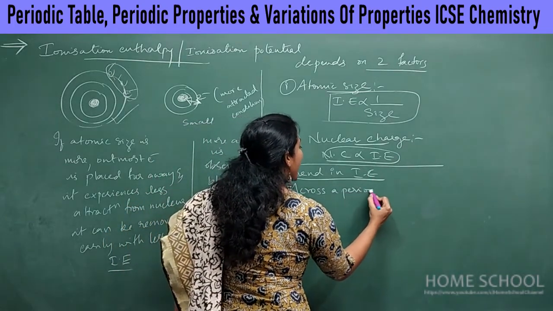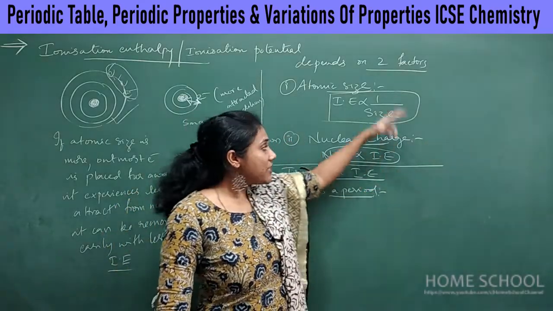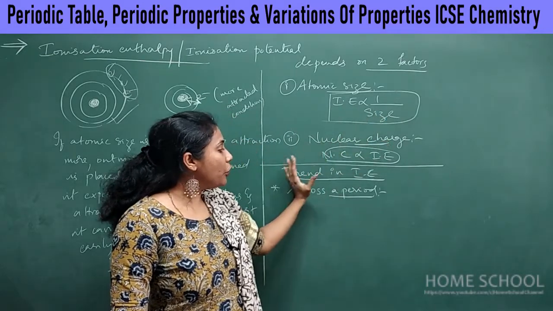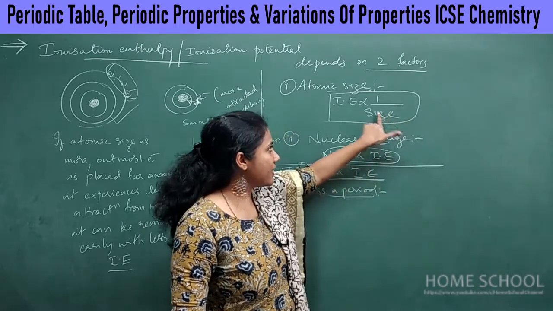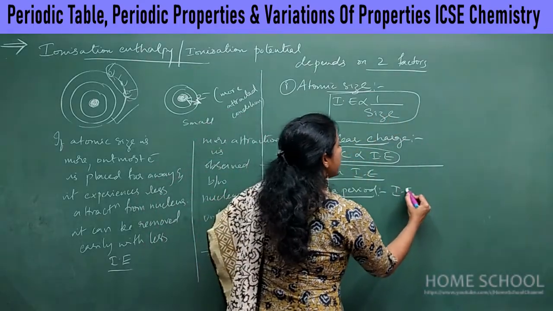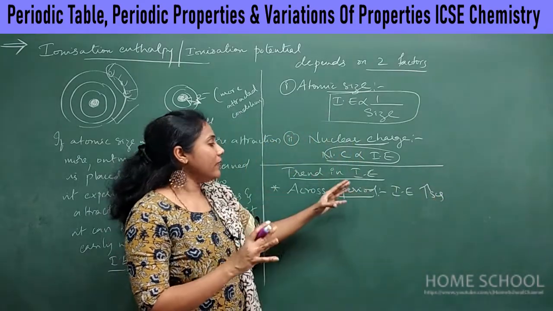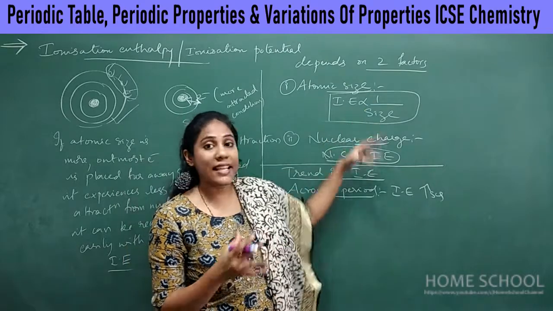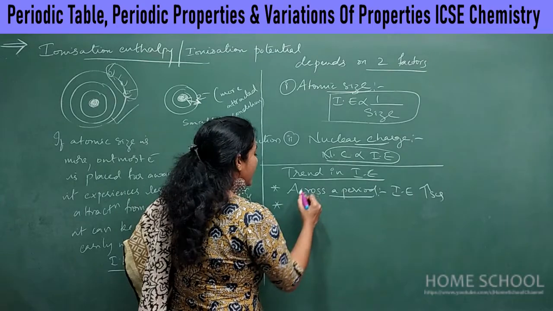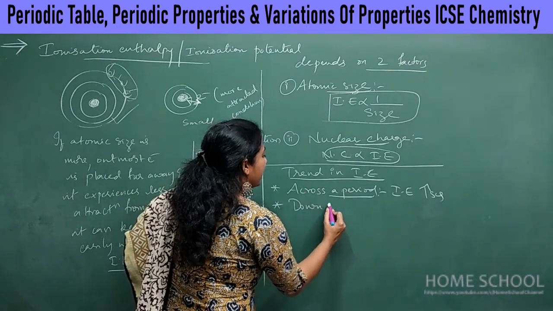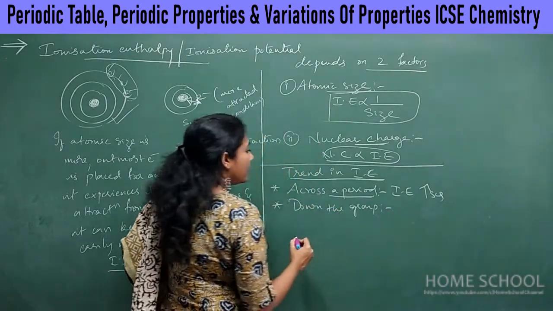What will happen to ionization energy? Will it increase or decrease? Just relate it to size. When you go from left to right in the periodic table, size will decrease. If size decreases, our ionization energy increases. So every property you can relate to size and tell the trends. And the second one, down the group, that is from top to bottom: what happens?